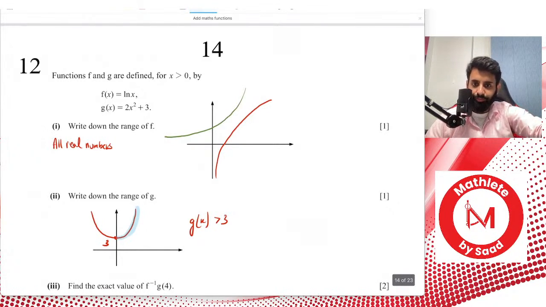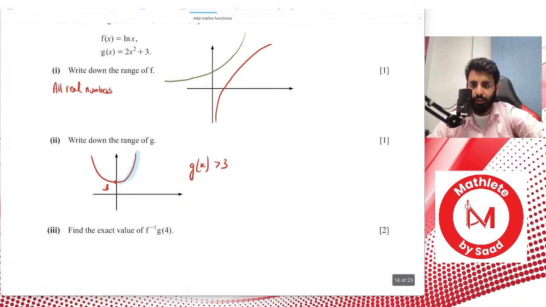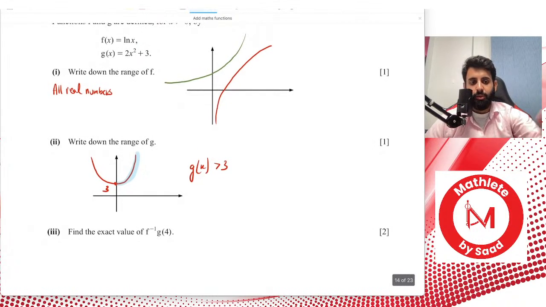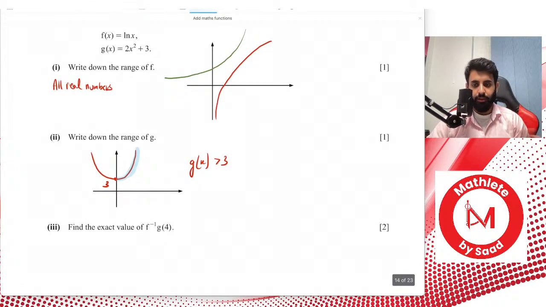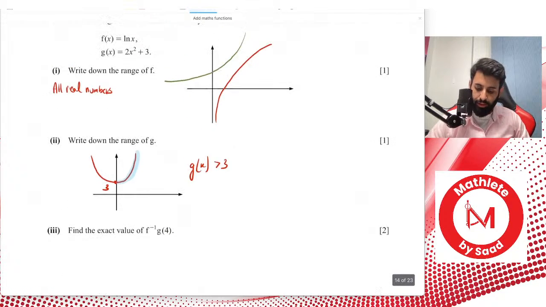Now moving on to the next part. It says find the exact value. Whenever the question says find the exact value, remember that finding the exact value means that if it's in square root, you leave it in square root. If it is in exponential terms, you leave it in exponential terms. Now part 3 says find the exact value of f inverse of g of 4.